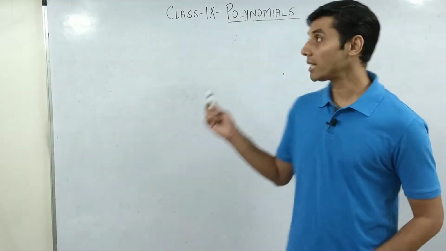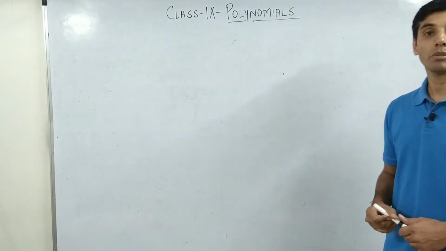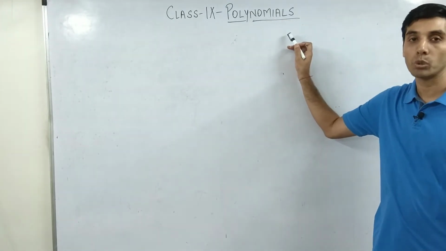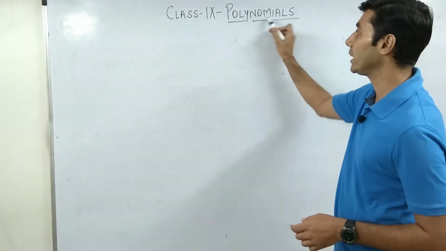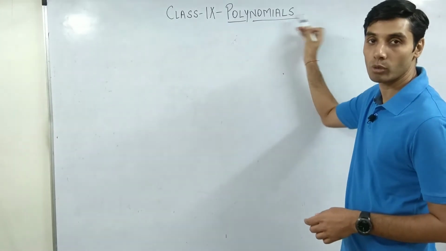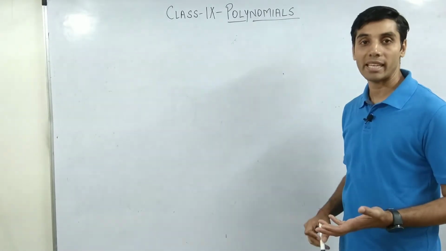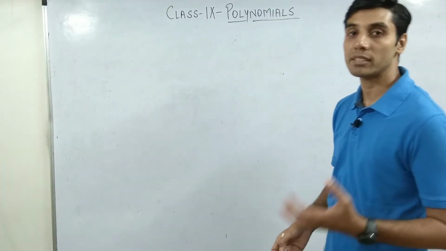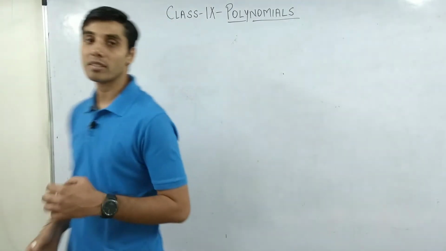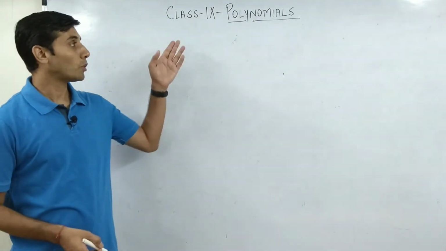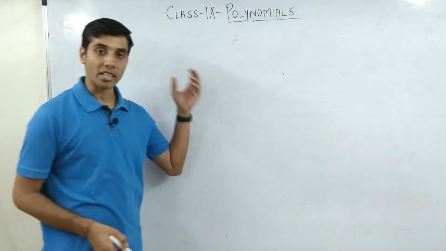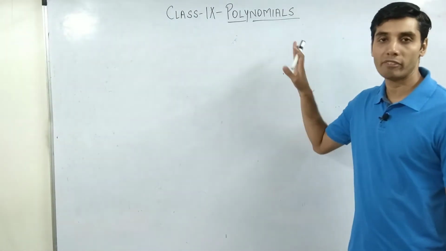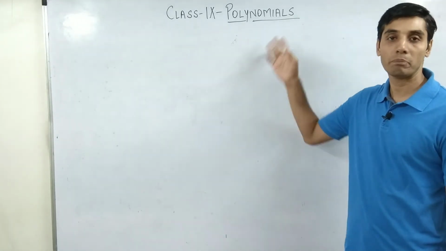Okay, so let's start. What exactly do you mean by the word polynomials? It's a word which is made up of two partial words, that is poly and nomials. Poly, P-O-L-Y, means many, and nomials means terms. So poly means जिसके अंदर बहुत सारी terms होती हैं. So a polynomial will be a mathematical expression in which there is normally one variable and there are going to be some powers on it.